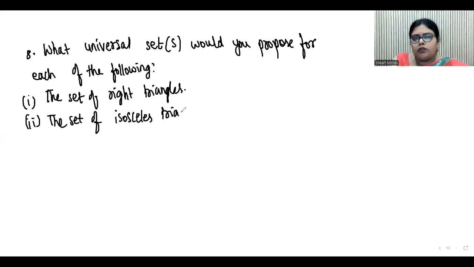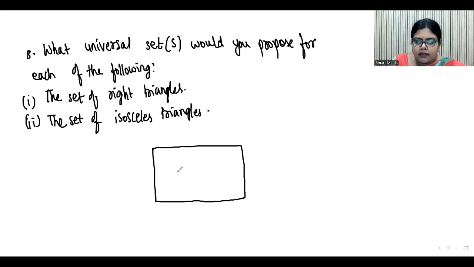After all, both are triangles only, right? So that's why in the universal set, see, this is a right triangle and this is an isosceles triangle. You can mark it here like this. This is right triangle and this is isosceles triangle.